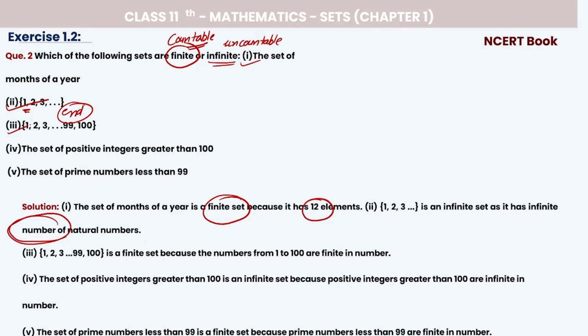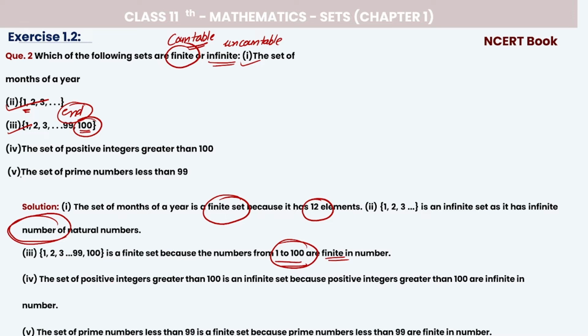Next, third, numbers starting from 1, 2, 3, up to 99 and 100. Can you see that it ends at 100? How many numbers here? 100. So we are counting it. It is countable. So that's why they are finite in number.